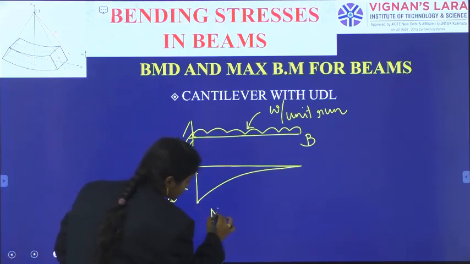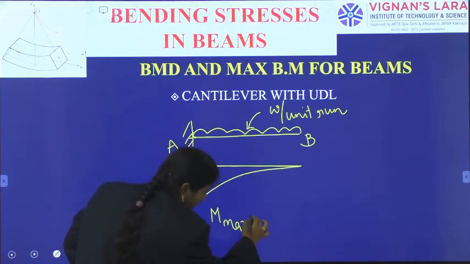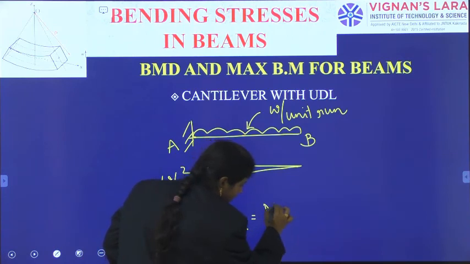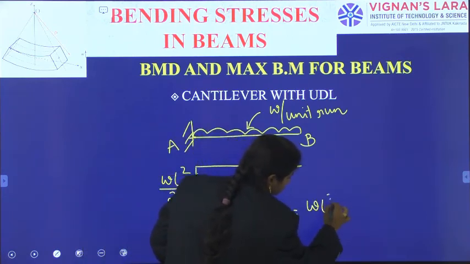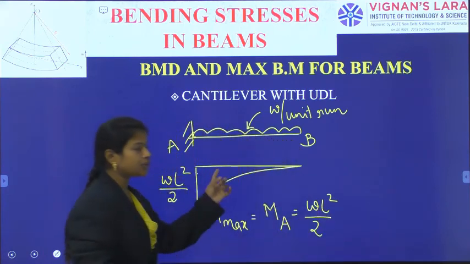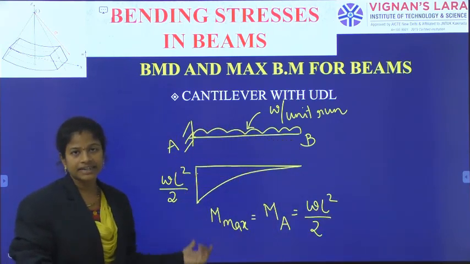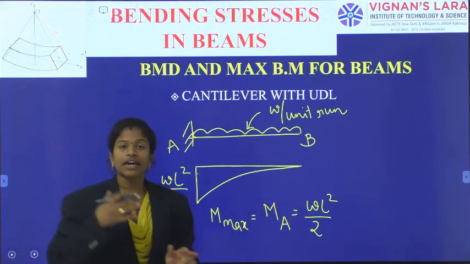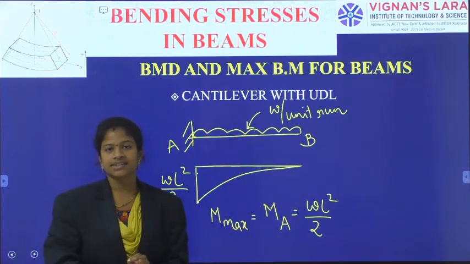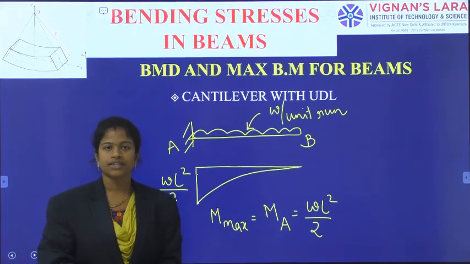So the maximum bending moment of the beam will occur at A, that value equal to WL square by 2, so W into L by 2 times L. In this way we have calculated the maximum bending moment. These values will be useful while we are calculating the bending stresses in the beams. In the next class we will go into some numerical problems for the section. Thank you.